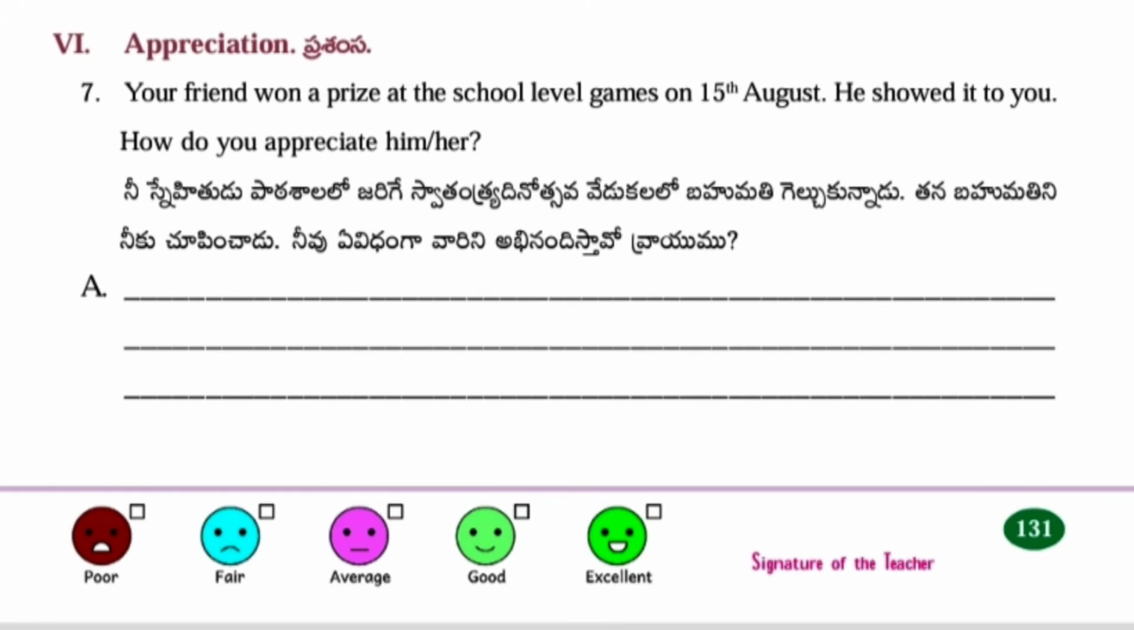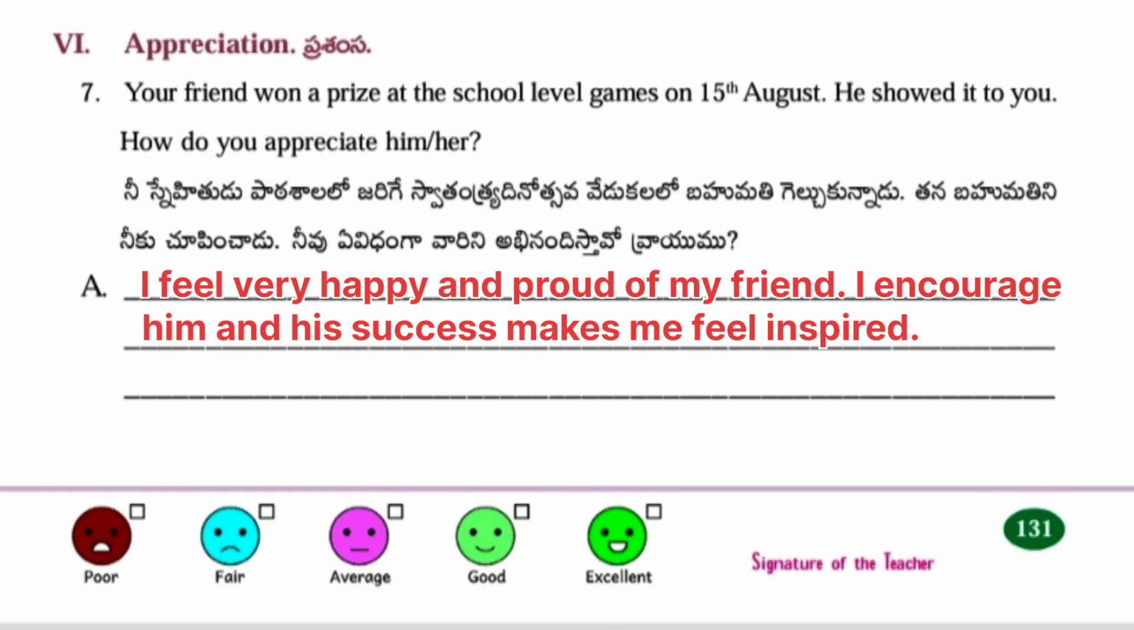Next, appreciation. Your friend won a prize at the school level games on 15th August. He showed it to you. How do you appreciate him or her? Answer: I feel very happy and proud of my friend. I encourage him and his success makes me feel inspired.